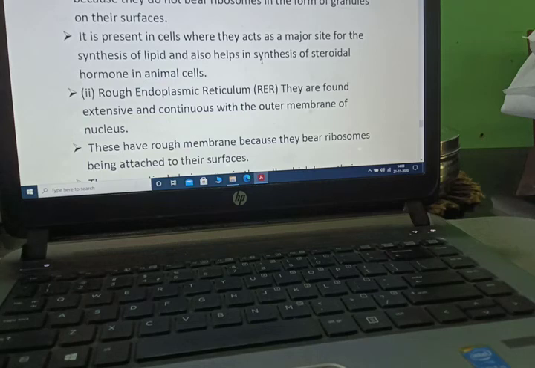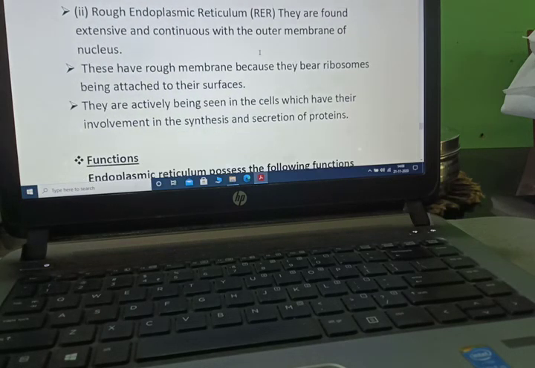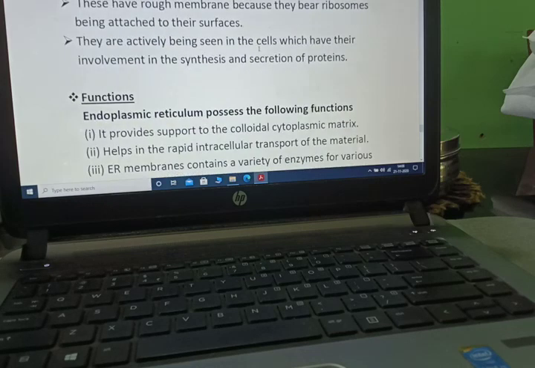Rough endoplasmic reticulum, RER, where ribosomes are present. They have a rough membrane because they bear ribosomes attached to the surfaces. They are actively seen in cells which are involved in synthesis and secretion of proteins.